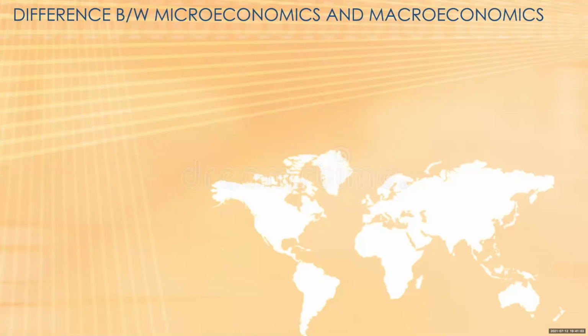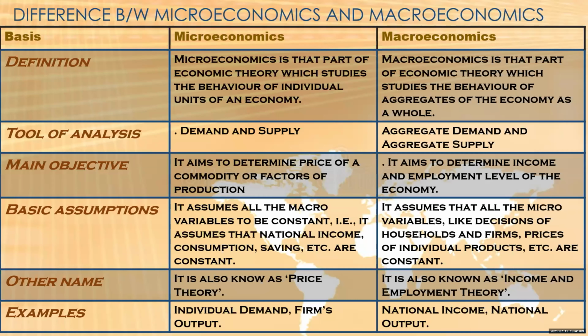Now coming to the difference between micro and macroeconomics, it is this one. Basically I have shown the definition of both. I'll tell it again.